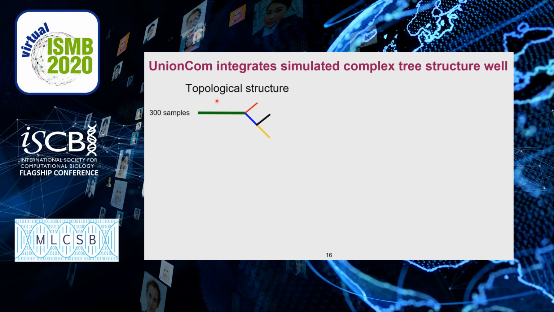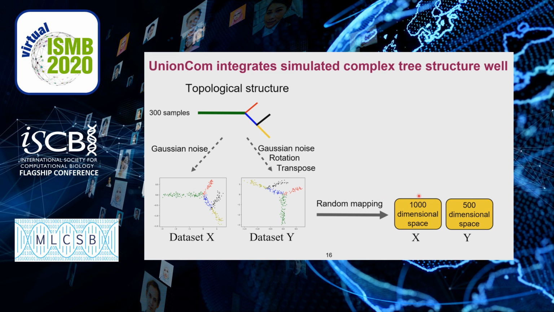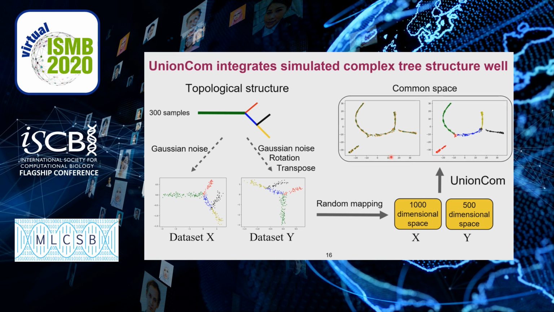Here we first simulate a complex tree structure, and then add Gaussian noise to form dataset X. For dataset Y, apart from Gaussian noise, we rotate and transpose the data. Then we randomly map the datasets X and Y into 1000 and 500 dimensional space, respectively, so the two datasets are in distinct feature spaces. We use UnionCom to integrate the data. The result is shown here. The colors in the left panel represent different datasets, and in the right panel represent different cell branches. The result shows that UnionCom integrates complex tree structure well.